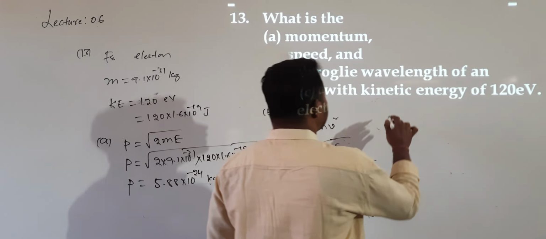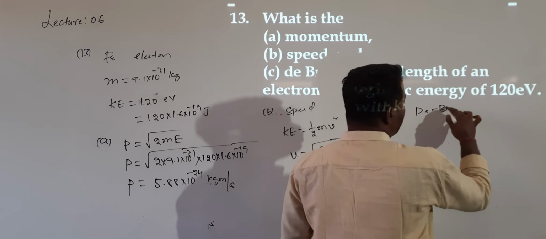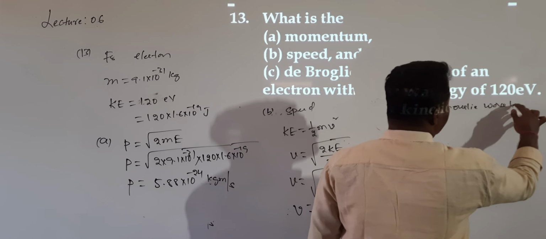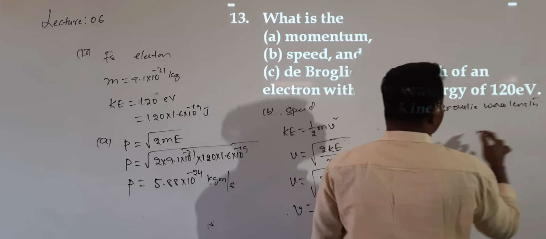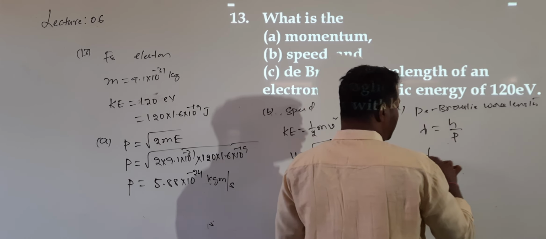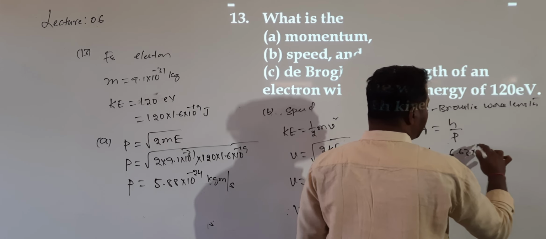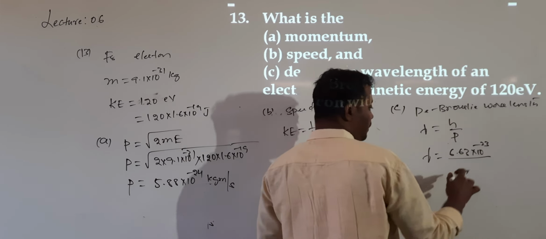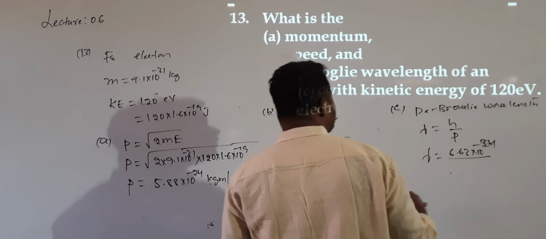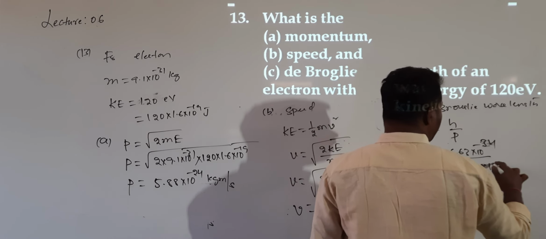After calculating velocity, the third one is: what is the de Broglie wavelength? To calculate this, directly I can use lambda is given by h by p. So lambda value, h value 6.63 into 10 power of minus 34, divided by p value 5.88 into 10 power of minus 24.